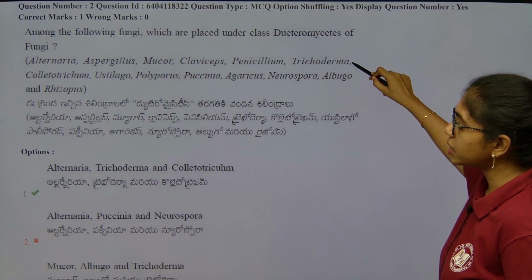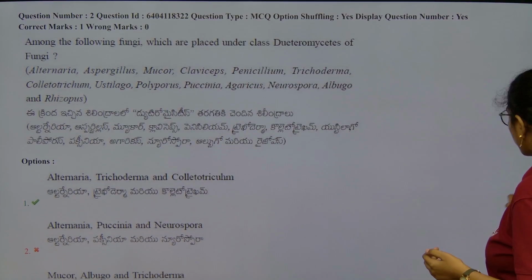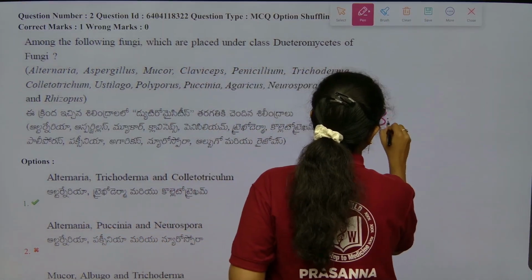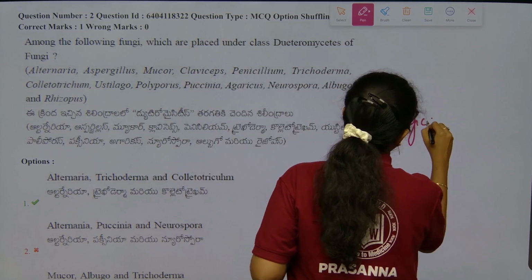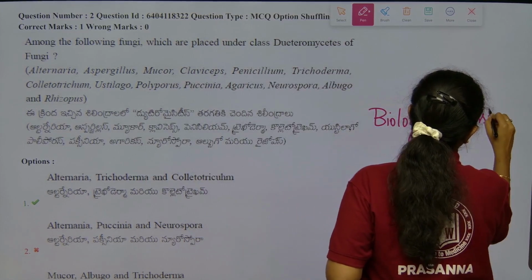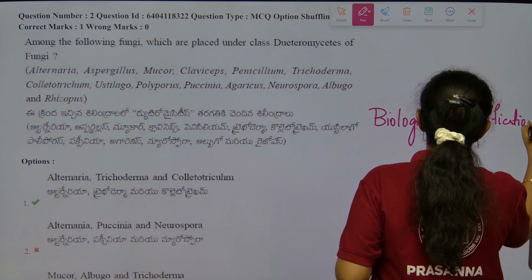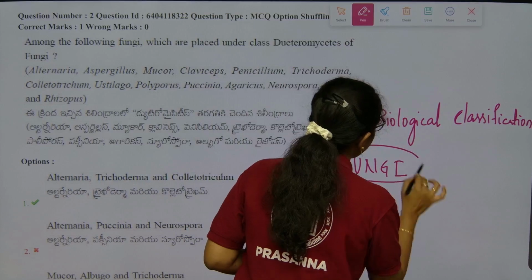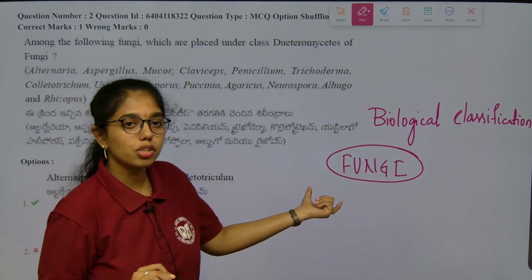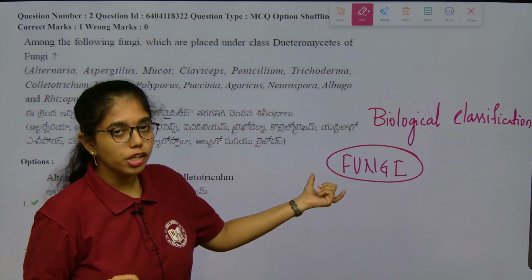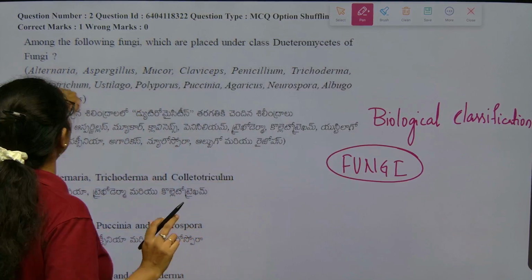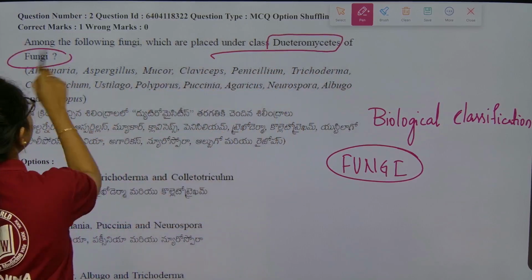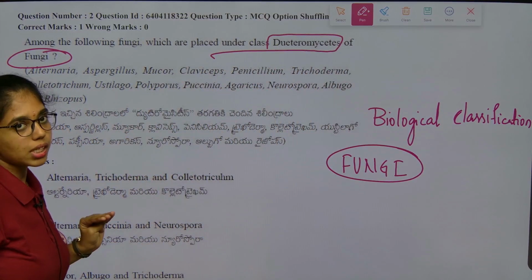Second, so here this is important, look into this question in more detail. This question is from biological classification, and it is from the kingdom fungi, which is very important. To remember all the examples from all the classes of fungi, all the divisions of fungi, I have made a short also, you can go through that. Now I will also tell you, listen. Among the following, which fungi are placed under Deuteromycetes, he has asked. So, how many divisions are there under fungi?